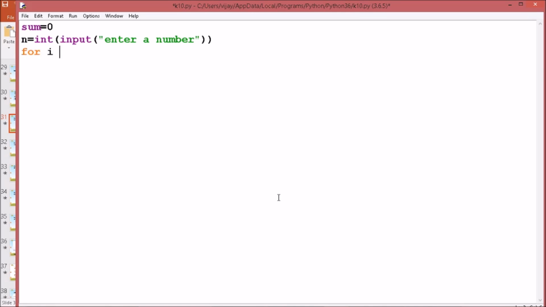for I in range 1 till n plus 1. I need to take n plus 1 as the range function is closed at the stop value, and I'll increment the sum by this loop counter variable I. Initial value for I will be 1 and the end value will be n plus 1 minus 1, that is n, and the step size will be 1, so it will keep on incrementing by 1 after each repetition.